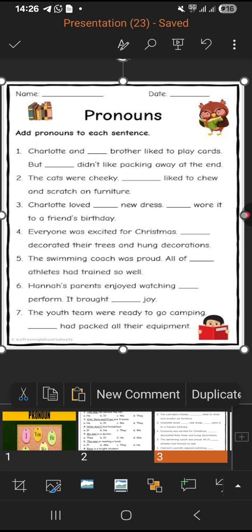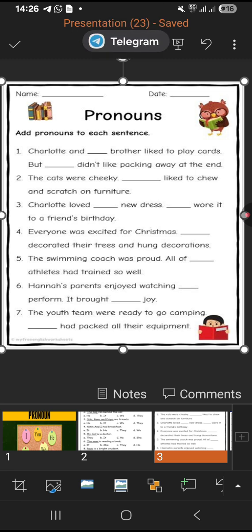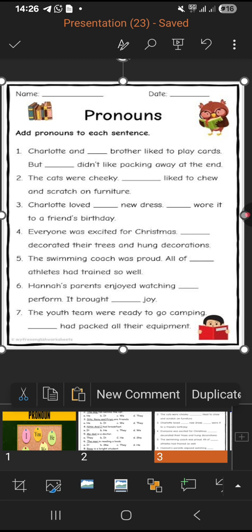The cats were cheeky. We have not been given the gender of the cats, but we are saying the cats were cheeky. Dash liked to chew and scratch on furniture. So the gender of the cat has not been given. Usually for the cat, we just say the cat. It can be a male or a female. But cats are given as plural, so we have to put they like to chew and scratch. Okay, they.